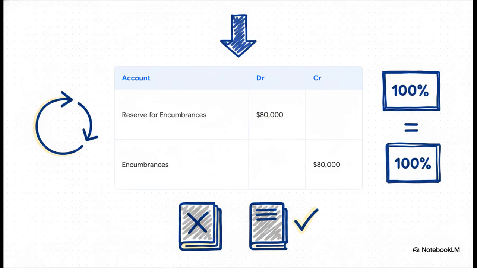Now, what's really interesting about this slide is the incredibly strict rule we have to follow. First things first, we must reverse the original encumbrance. The journal entry is a debit to budgetary fund balance-reserve for encumbrances for $80,000 and a credit to encumbrances for $80,000. The absolute critical exam rule here, and I cannot stress this enough, the examiners test this relentlessly, is that the encumbrance must always be reversed at the full original amount, in this case $80,000. You never reverse it at the final invoice amount. You take off the books exactly what you put on the books to clear that commitment completely.